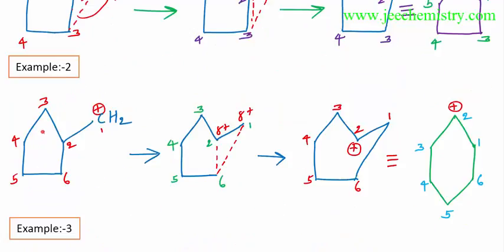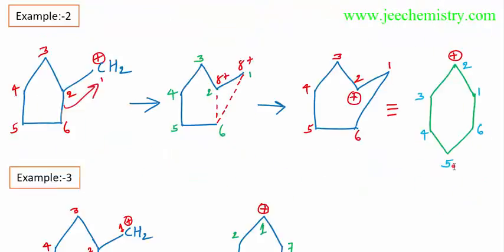Now this is a 5-member ring. If it becomes a 6-member ring, then the carbocation will be more stable. Here is the 1 degree carbocation. If this 6-member ring forms, this will be a more stable carbocation. Similarly, this alkyl goes to this position, and the plus charge slowly shifts, and the plus charge will come to this position. Now this has become a 6-member ring with a plus charge. This is the equivalent structure. It is drawn in a good manner, but not in a systematic manner. Now it is drawn in a systematic manner.